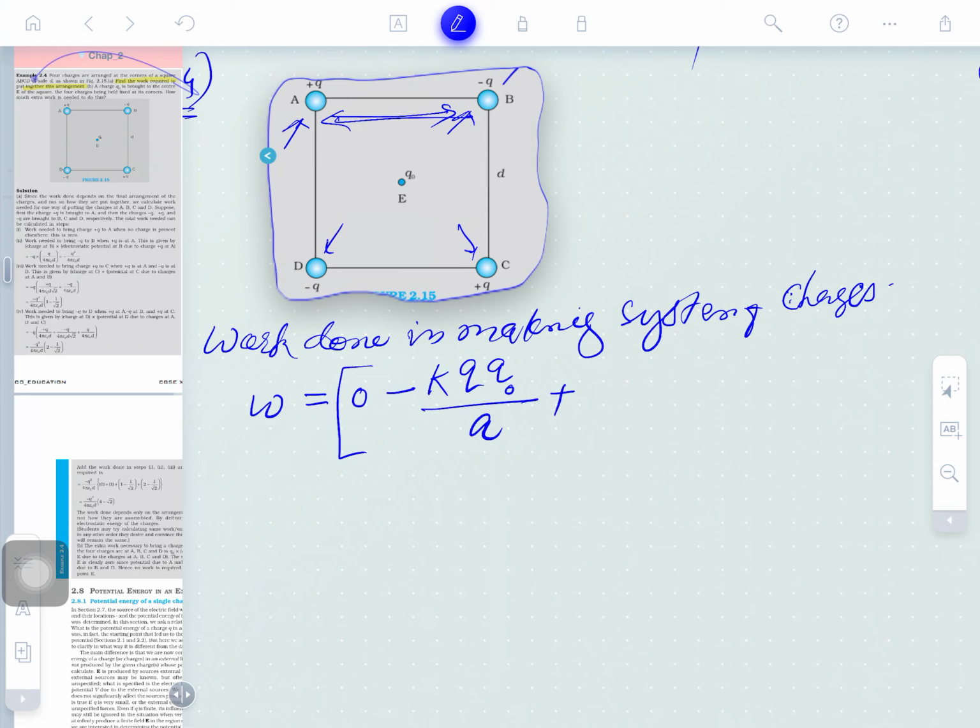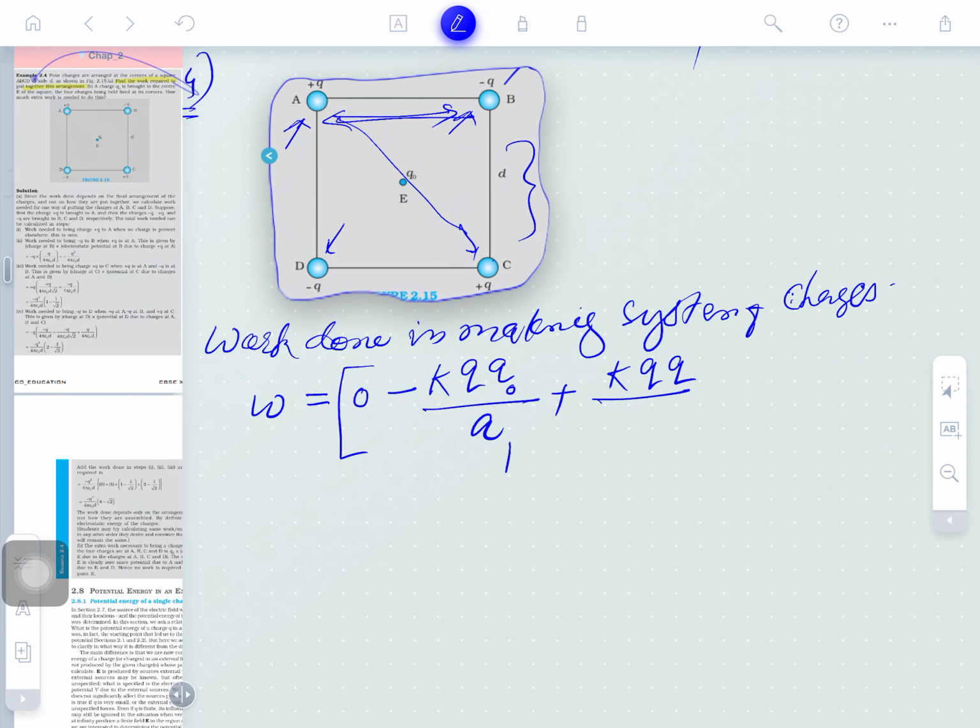Again, second work done, you will bring C. When you place C here, there are two distances. It's K, its charge is Q, and the charge of A is positive. The next distance is the diagonal. If the side is A, but here the side is given as D, we write D. So the diagonal is D root 2.